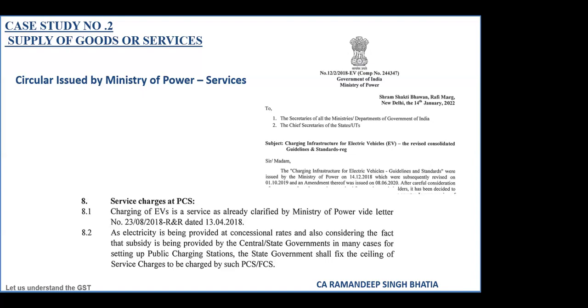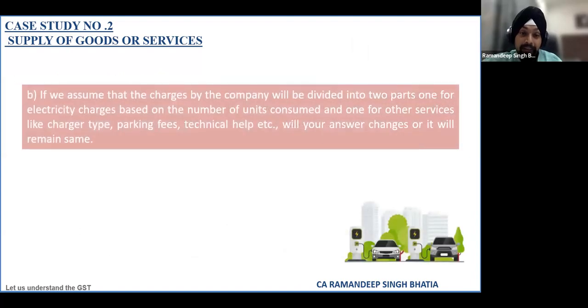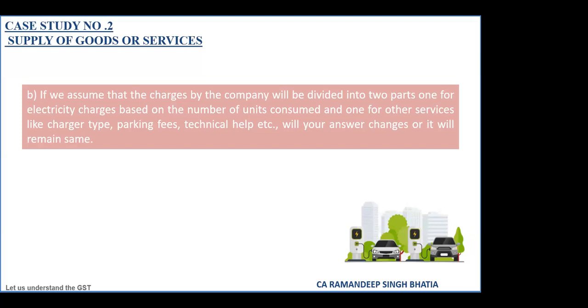In situation number 2, at least, sir, when two separate bills are raised, one based on the number of units consumed and one on the basis of other facilities, in this situation also, sir? Unfortunately, I believe whether you break the bill or not, that's only a way in which you're collecting money.